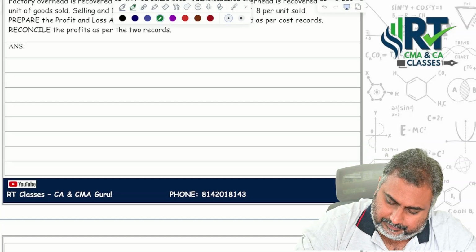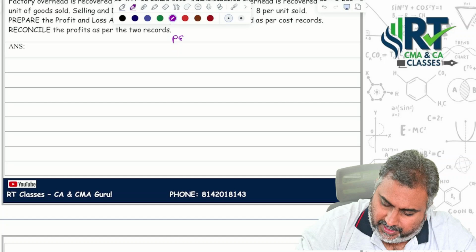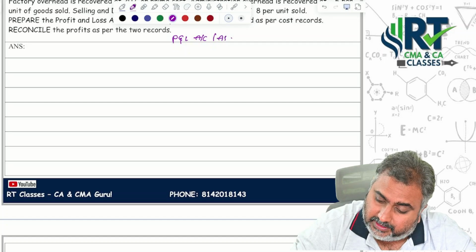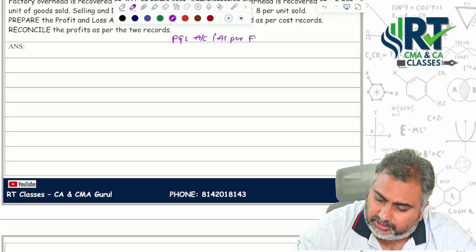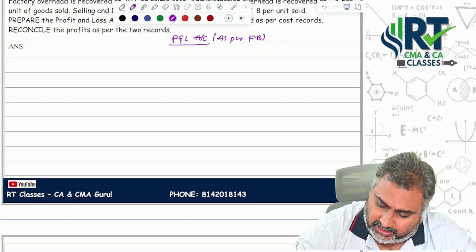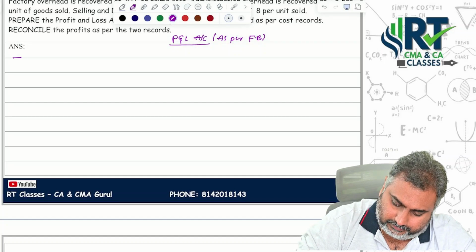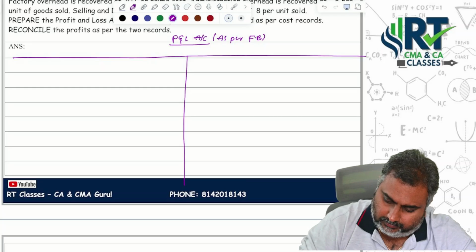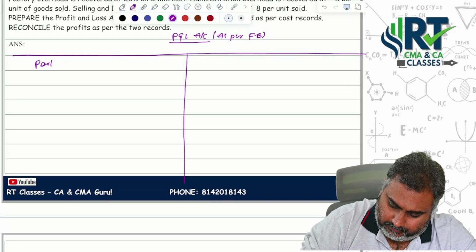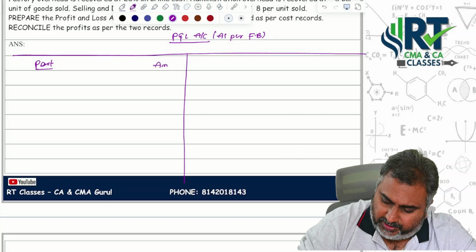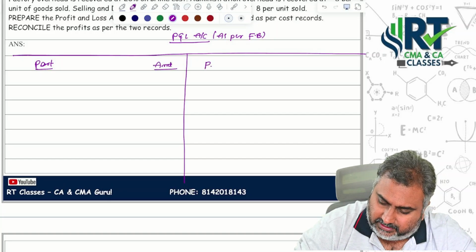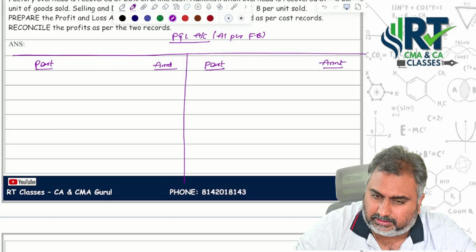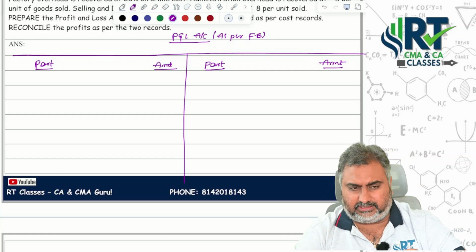So put the heading profit and loss account as per financial books. Many people waste their time drafting the formats. Format means just particulars and amount, not the boxes.